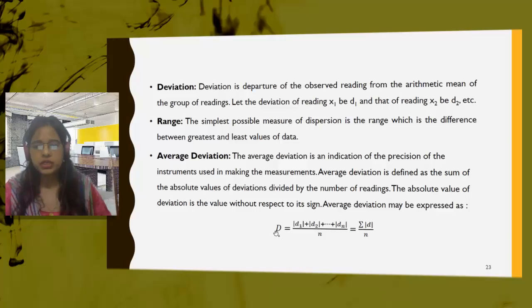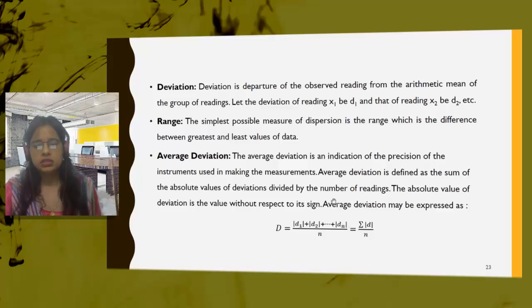Average deviation is denoted by capital D, and deviation is denoted by small d. So average deviation capital D is the modulus of d1, or the absolute value of d1, plus d2, up to dn, the total number of deviations. The total number of deviations and total number of observations will be the same. So the deviation of the first observation from the mean value, deviation of the second observation from the mean value, like that, deviation of the nth observation from the mean value.